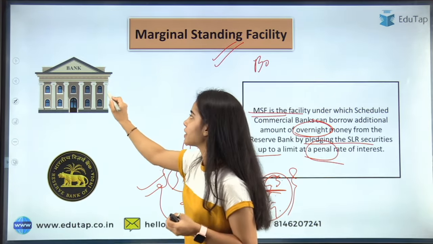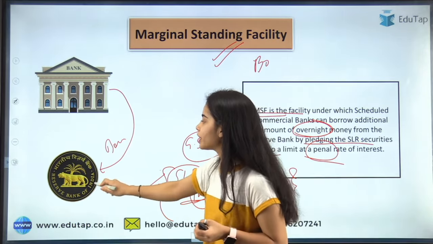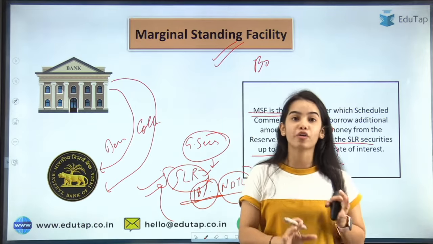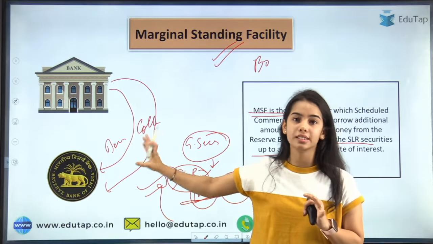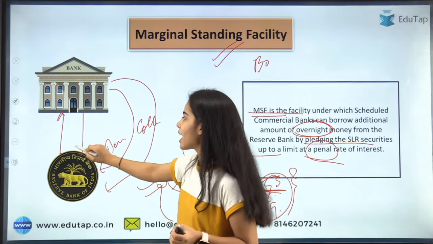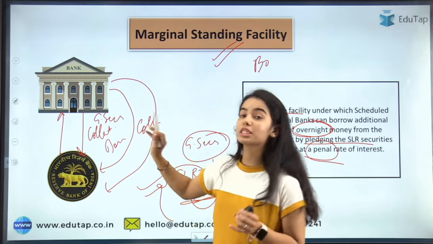So under marginal standing facility, the banks are borrowing from Reserve Bank of India, and the banks are providing the collateral to the Reserve Bank of India. So you can say that this is similar. This is a similar process as repo rate, that the RBI is giving the loan to the bank and the bank is providing the collateral. But here the collateral is also government security. So this is also the same.